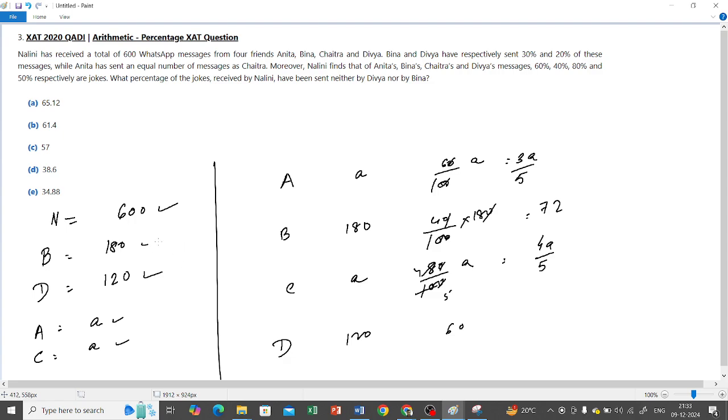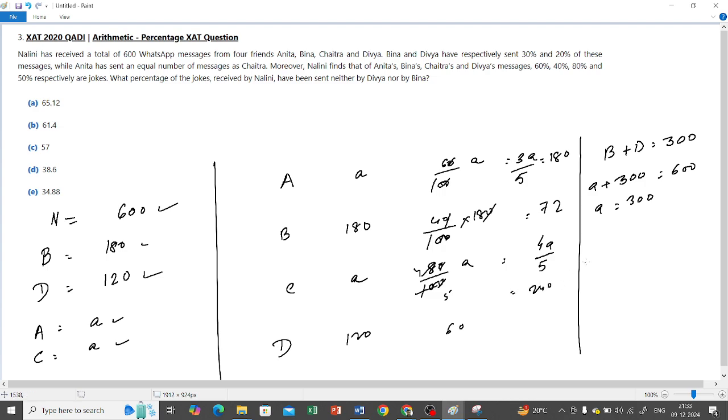So now you see Bina and Divya. Bina and Divya in total send how many messages? 300 messages, right? And Anita and Chaitra send an equal number of messages. So I can say that A plus 300 is equal to 600, the total number of messages. And what is A? 300. So 3A by 5 is 3 into 300 by 5, which becomes 180. And 4 by 5 into 300 is going to be 240, if I put 300 in place of A.